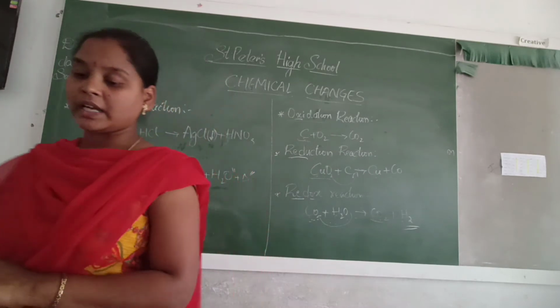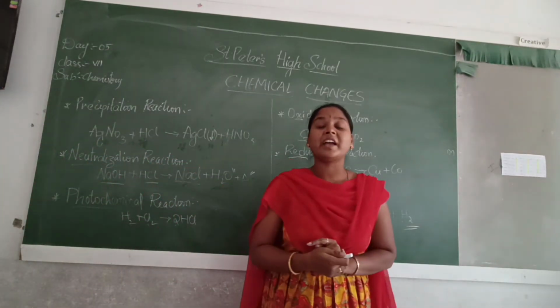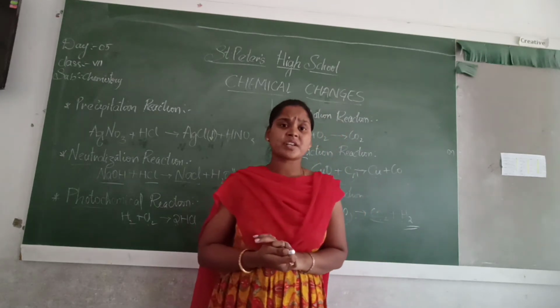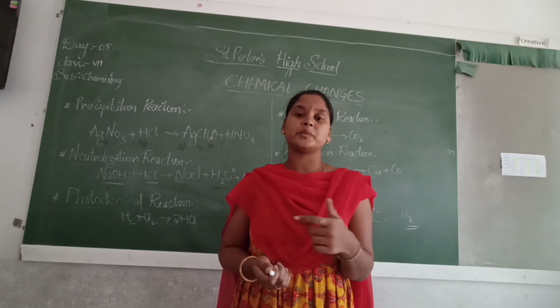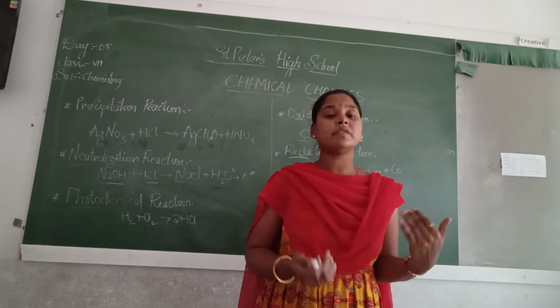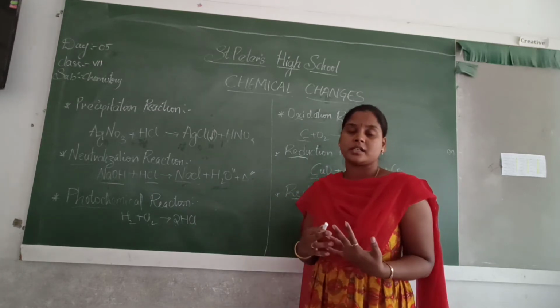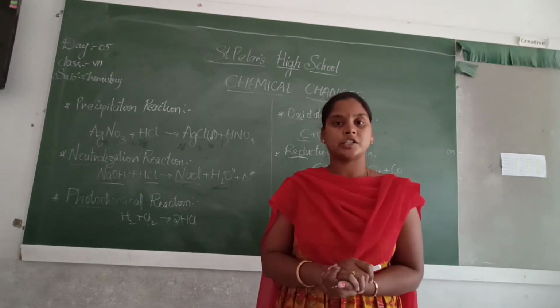Along with that, we have a few more reactions. They are reversible and irreversible changes. We have studied them from 6th class onwards. In the last year also we have discussed reversible and irreversible. Reversible is that which can be changed. Irreversible is that which cannot be changed. Irreversible is a chemical change. Reversible is a physical change.